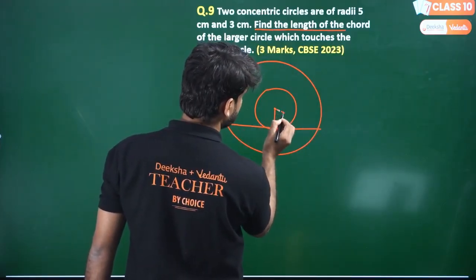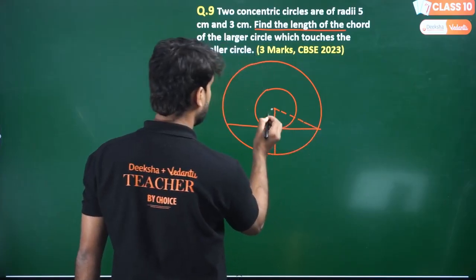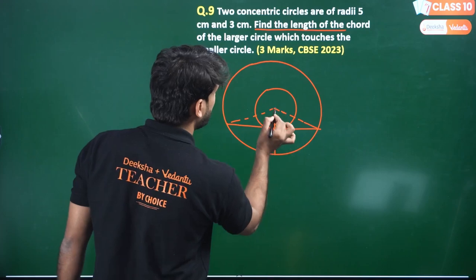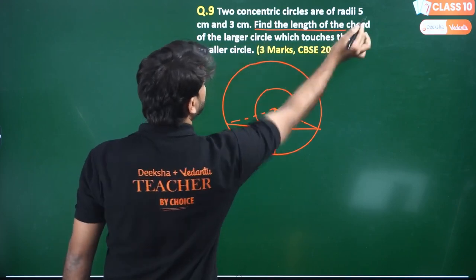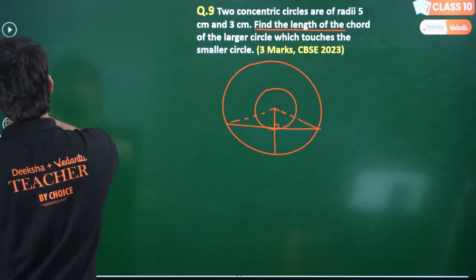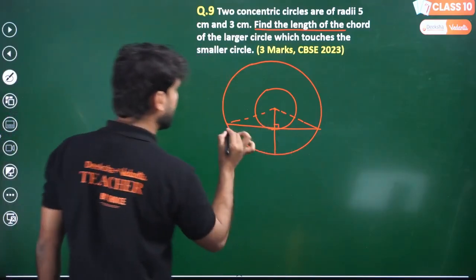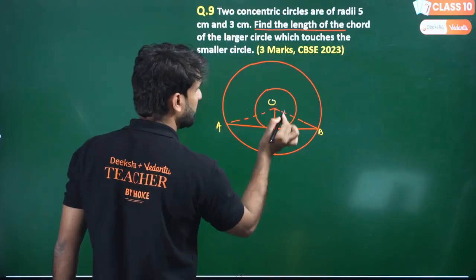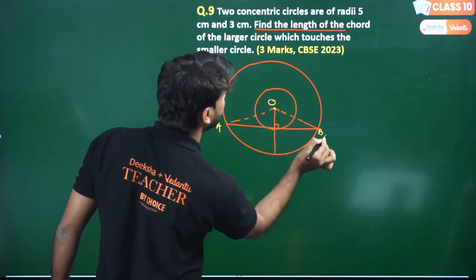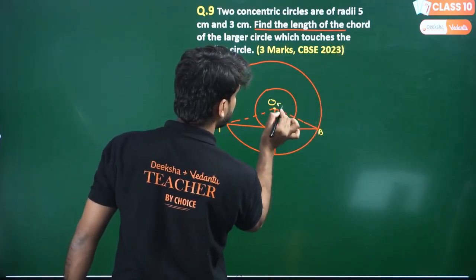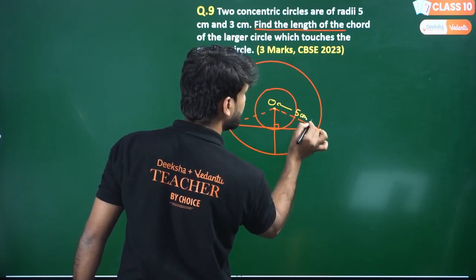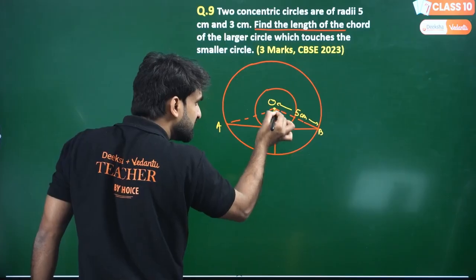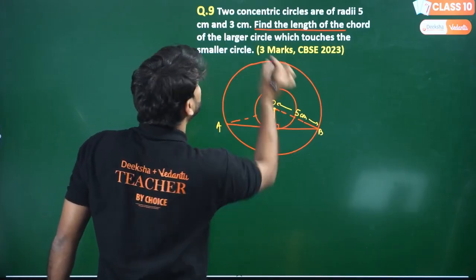If I join from this point and this point, a very easy question, I think. So the radius of the bigger circle is 5 cm. So this will be 5 cm. We have to find the value of this. I'm calling this AB. We have to calculate the length of AB, and this is O. This is the radius of the bigger circle, which is 5 cm. And the smaller radius till here is how much length? 3 cm.